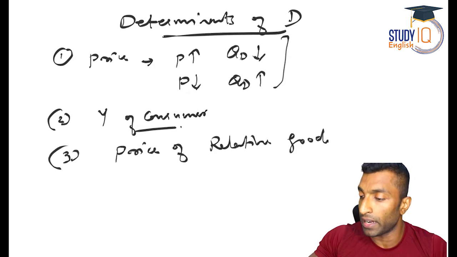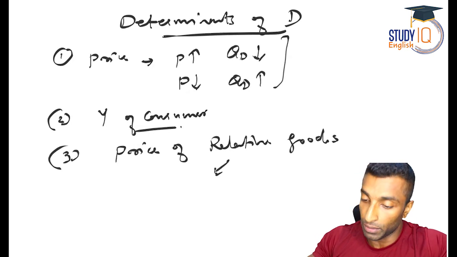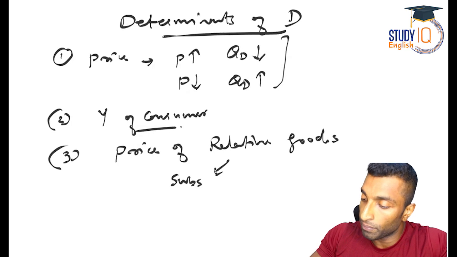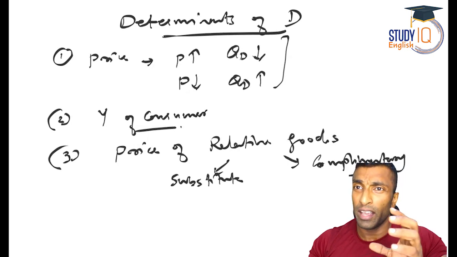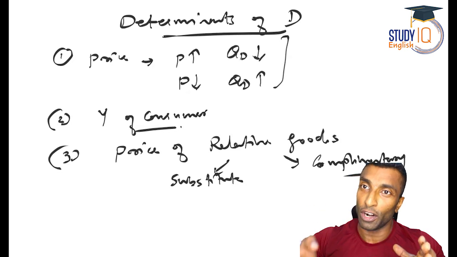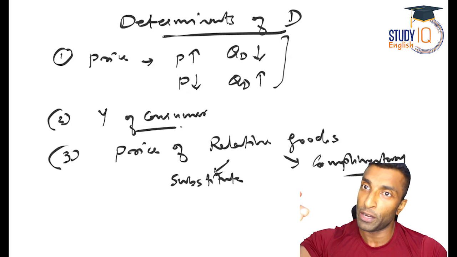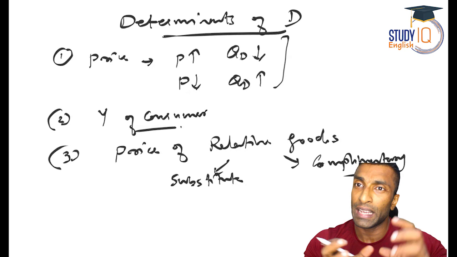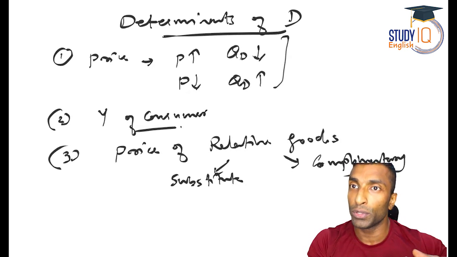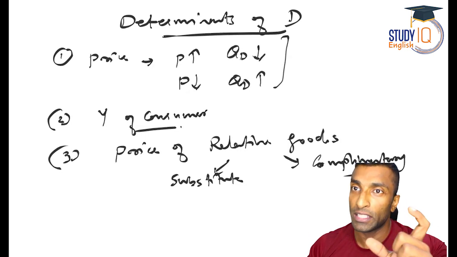The third one is price of related goods. Guys, whenever we talk about related goods, there are two types: substitute goods and complementary goods. Substitute means if we don't want to use this, we can use the alternative. Complementary means we need to use both. Like if we need to use a car, we need petrol. So petrol and car are complementary. We need to use both at the same time. In the case of substitute goods, we can say tea and coffee. If you don't want to use coffee, we can use tea, or alternately we can change. So that is the difference between substitute and complementary.